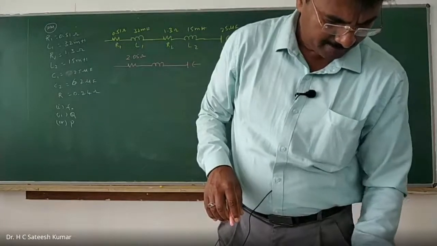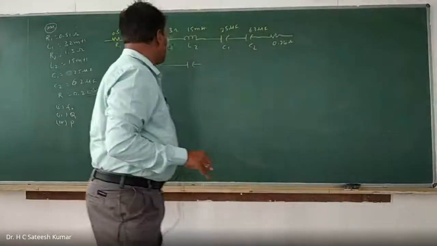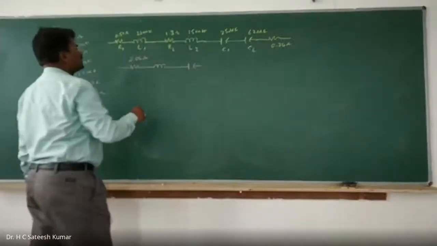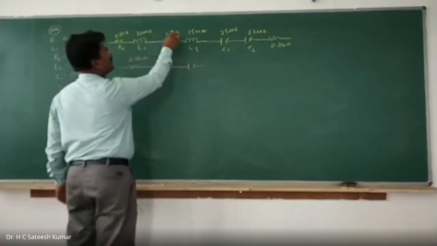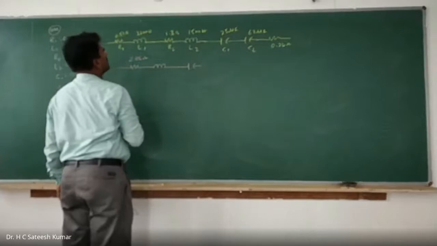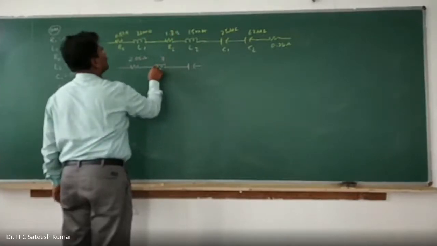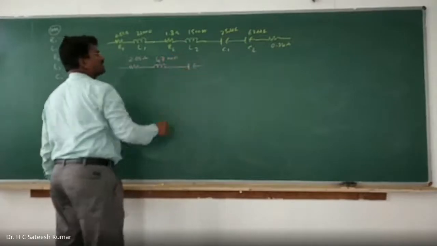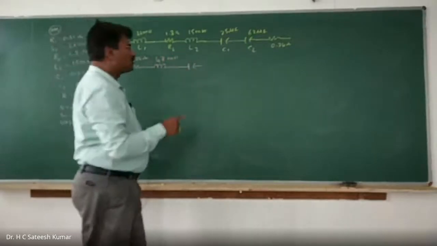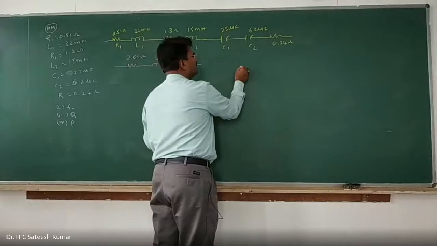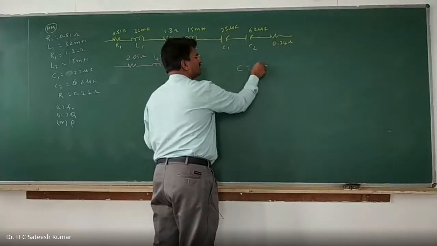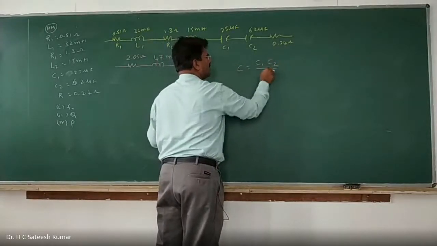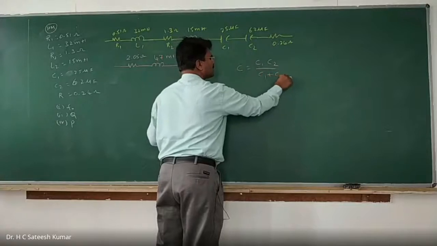Next. Okay, right. What about L? L is equal to 32 plus 15 millihenry, which is 47 millihenry. For capacitance in series, we should be very careful. Don't just add it. Capacitance in series is C equal to C1 into C2 divided by C1 plus C2.